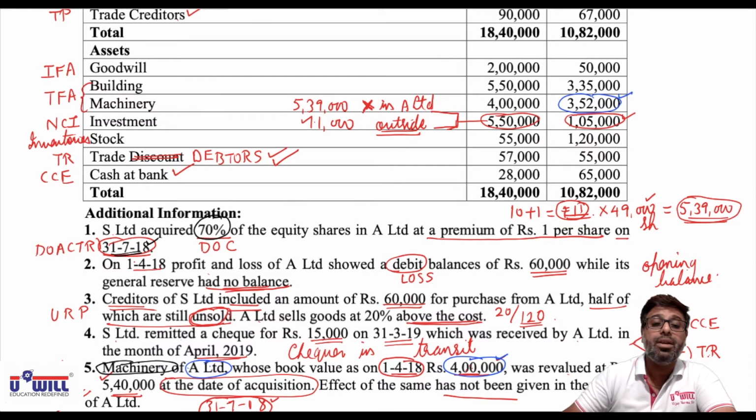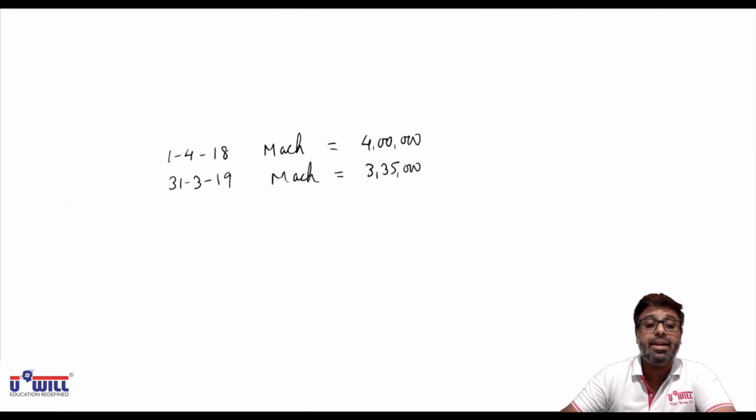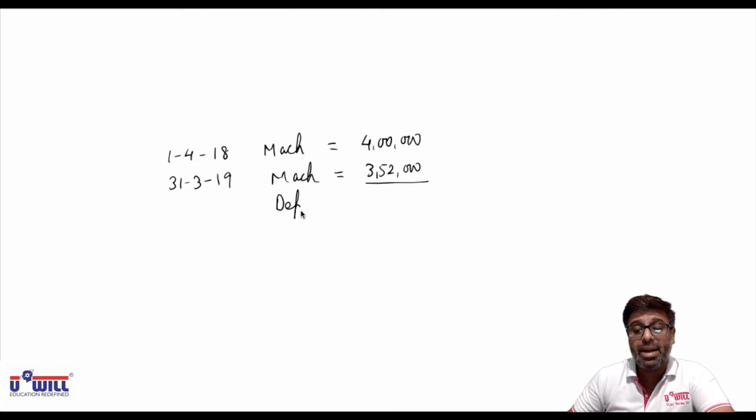3,52,000. Okay. What is the value of machinery in the balance sheet on 31/3/19? 3,52,000. So, how much of depreciation is provided during the year? 4 lakhs and 3,52,000's difference, 48,000.